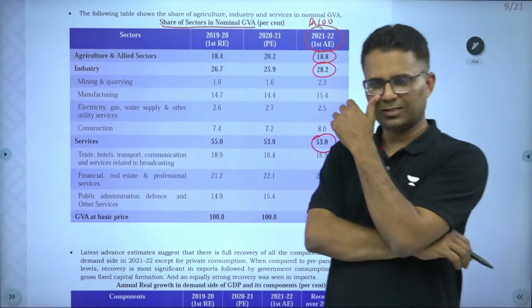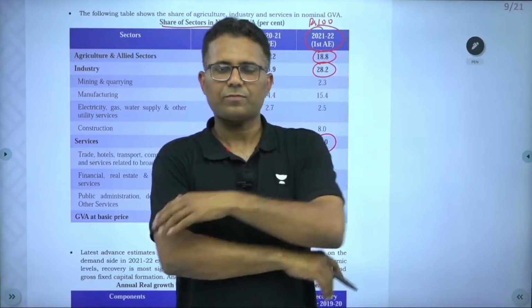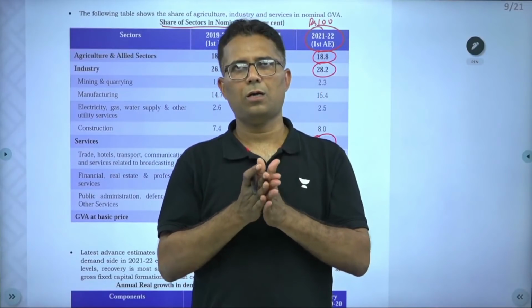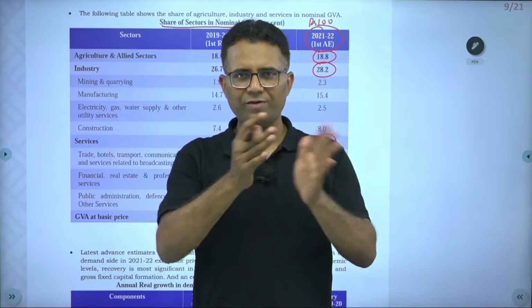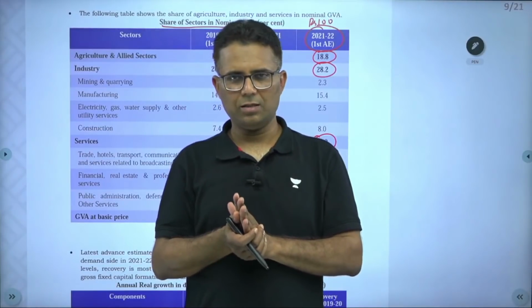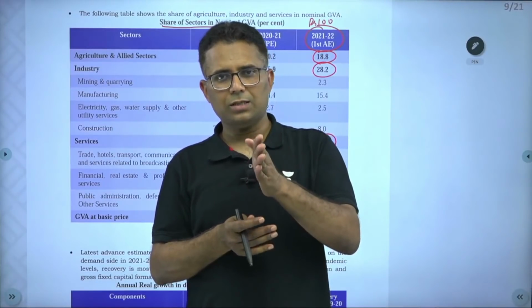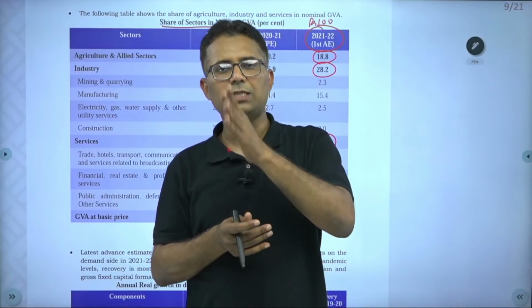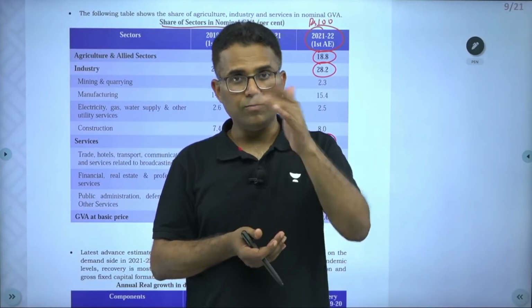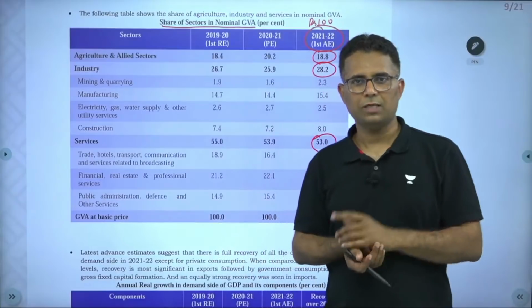Now the question here is, if the question is asked, out of agriculture, industry and services, which sector's share in GDP decreased the most? It's services.